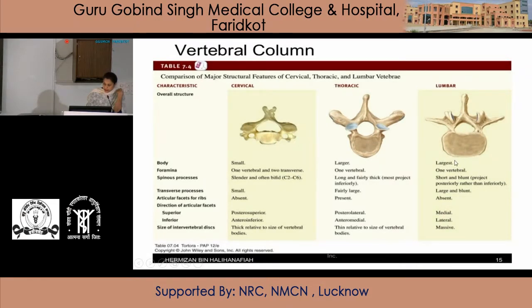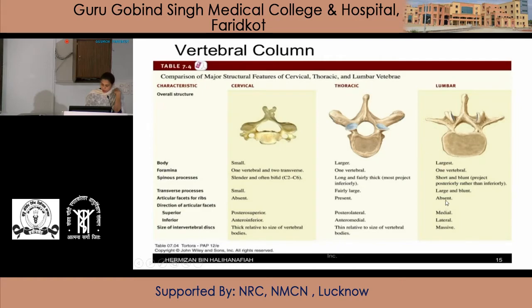So the typical features of the lumbar vertebrae: largest, one vertebral foramen, spinous process short and blunt, projecting posteriorly rather than inferiorly. Transverse processes are large and blunt.